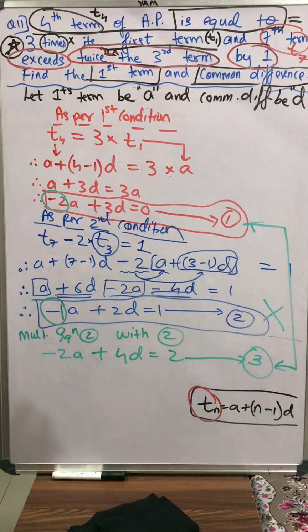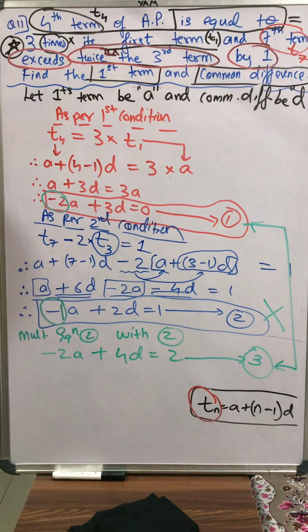Now students, you tell me, should I do addition or subtraction between equation 1 and equation 3? Of course, I'll do subtraction. Whenever the signs are the same, both minus or both plus, for the equal coefficient, we do subtraction. If the signs are different for the equal coefficient, we do addition. Don't forget to change the sign of the second equation.